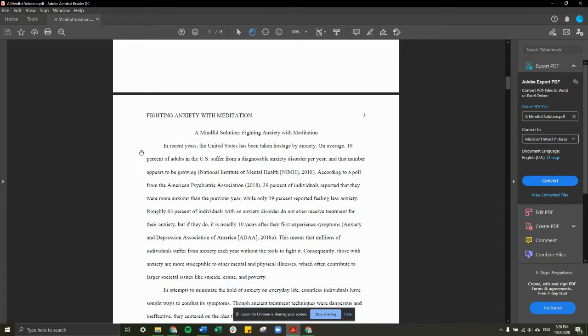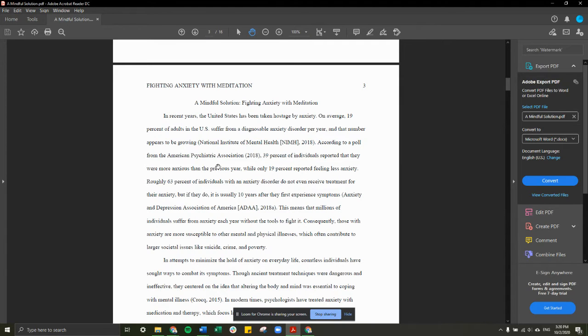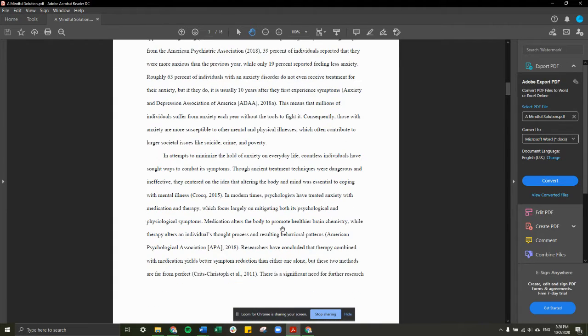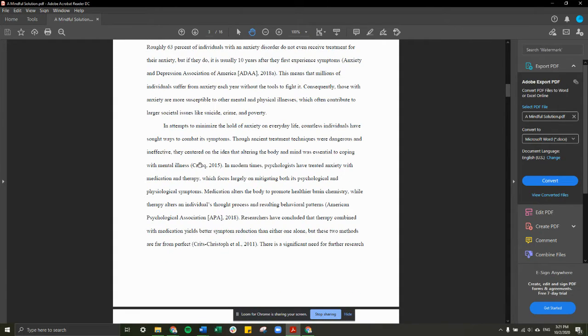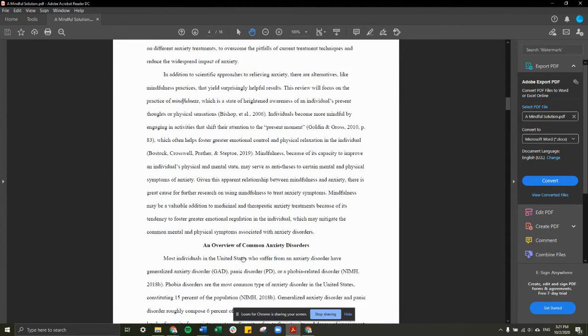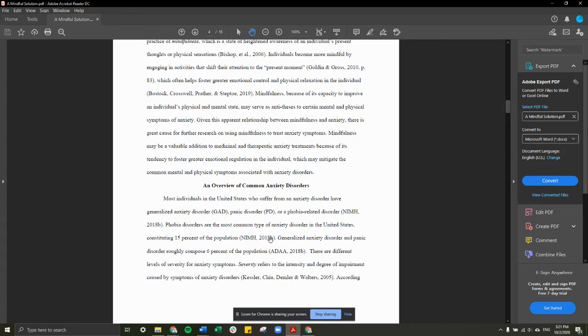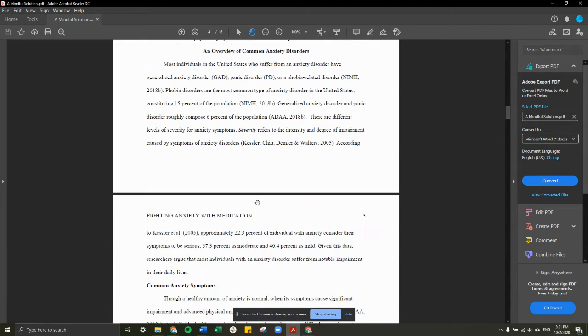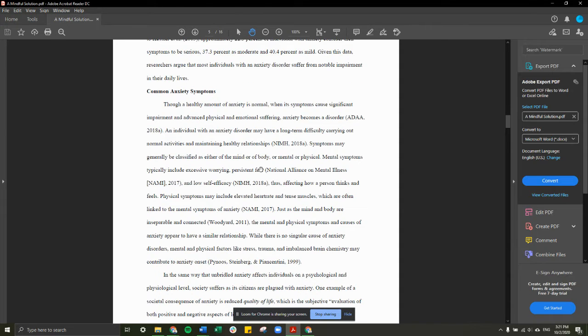You can see I have, on average, 19% of adults suffer from, there's the National Institute of Mental Health. There's a poll from the American Psychiatric Association that I got, and the Anxiety and Depression Association of America, for example. And then usually, getting into the bulk of my paper, I start citing more articles. But at the end of the day, if you need to include a stat or some sort of background into what you're talking about, it's always a good idea to consider some of these websites that are credible.